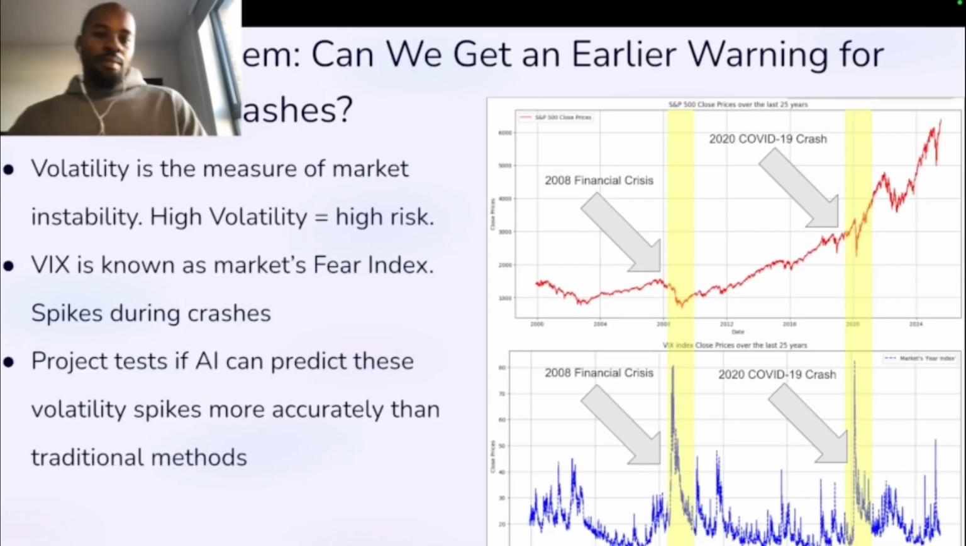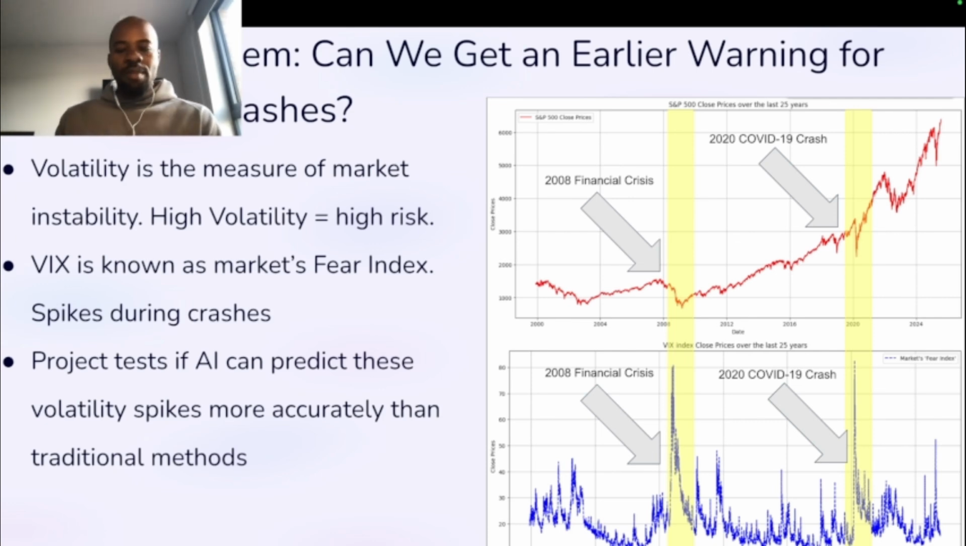So what is my project about? Well, my project is to try and improve the prediction of volatilities for the markets compared to the industry standard. So what is volatility? Volatility is a measure of market instability. So high volatility normally equals high risk.